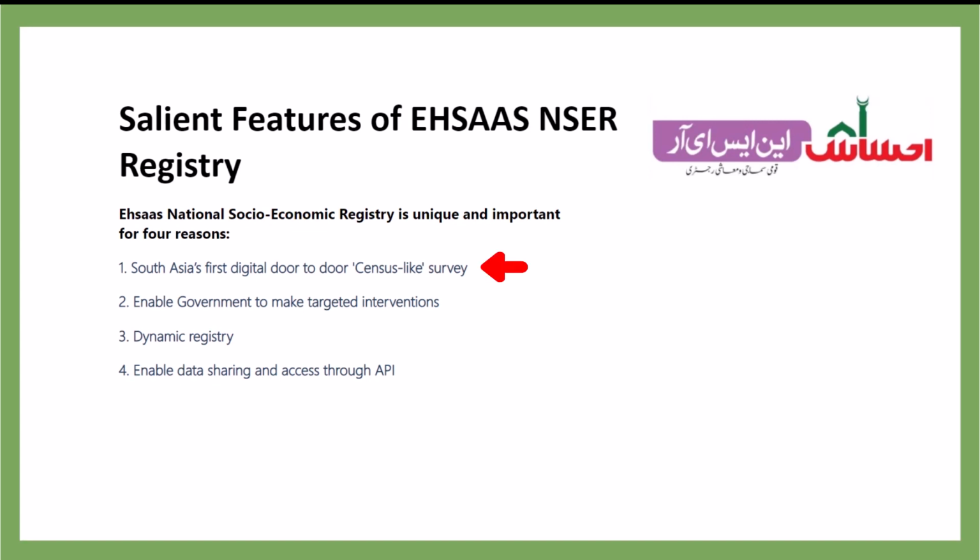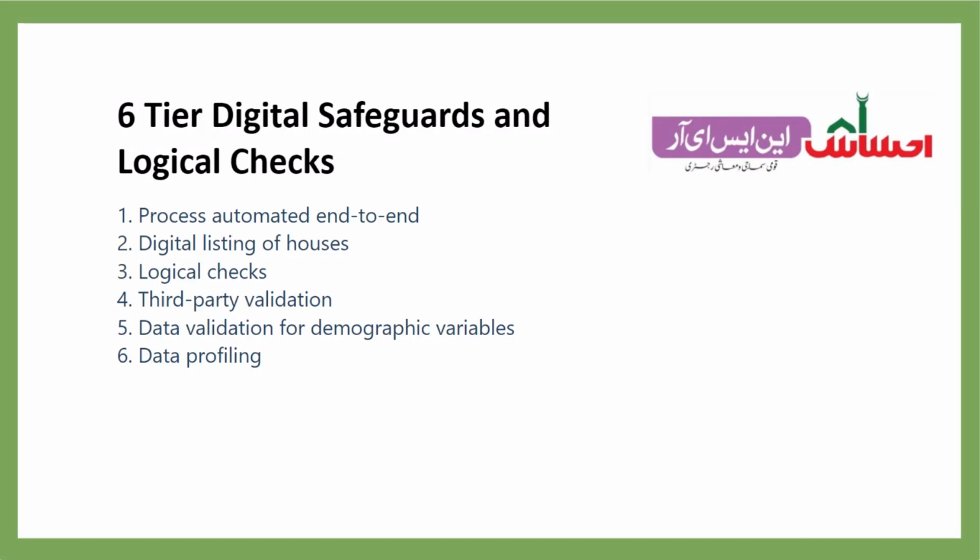In the Ehsaas survey, multiple digital safeguards and checks were built in to hedge against abuse. Data collection was done through the computer-assisted personal interviewing approach. To hedge against errors and abuse, a 6-tier system was developed. Processes were automated end-to-end. Houses were digitally listed, so enumerators actually had to go on-site and couldn't fill a form sitting in a hujra to curry favors.